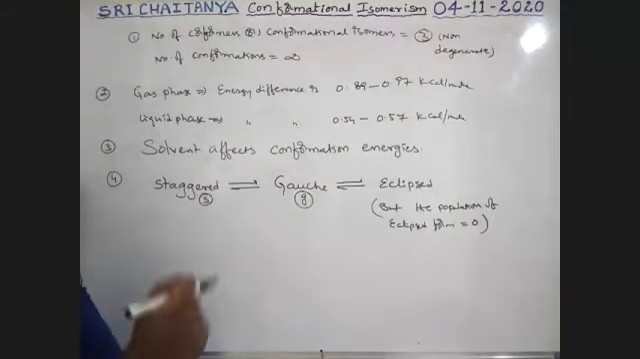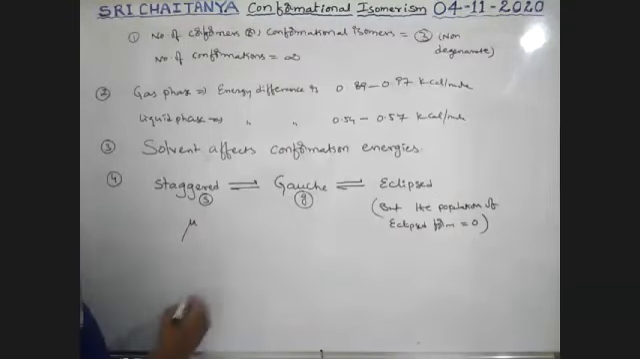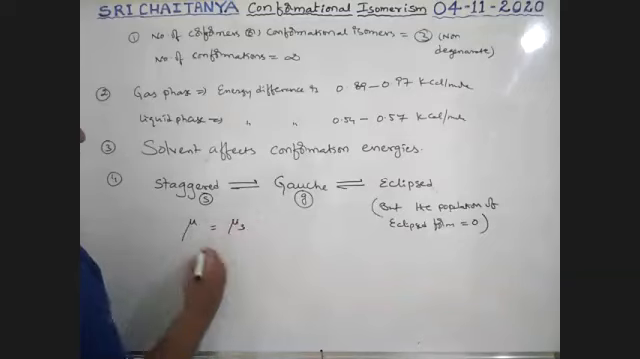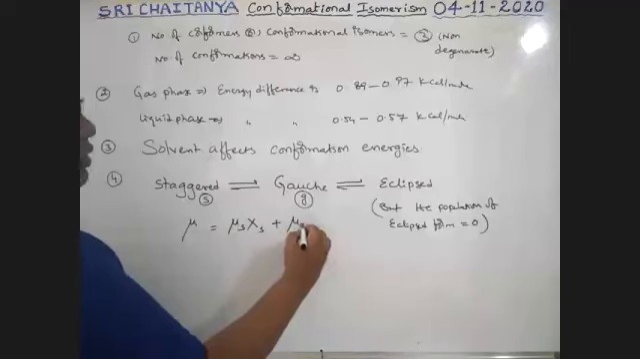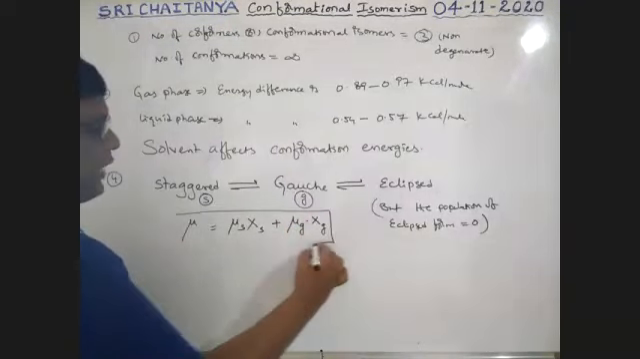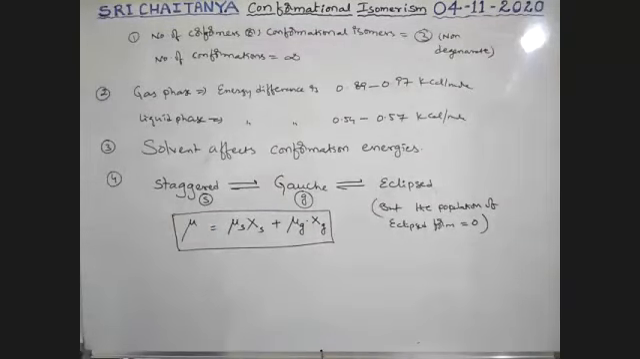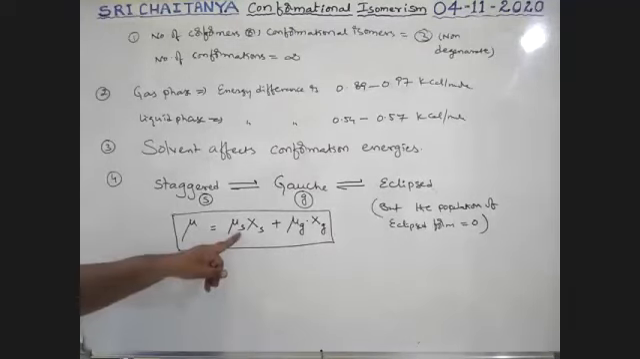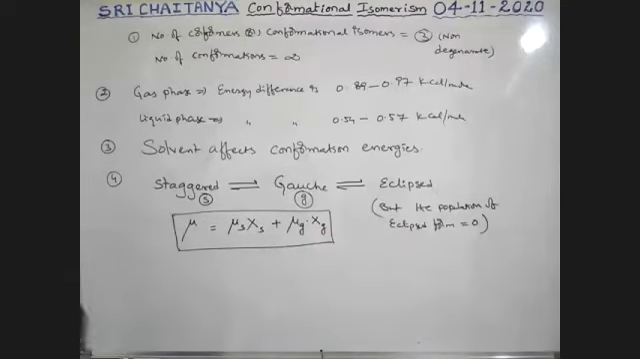Now, how to calculate dipole moment? The dipole moment of this conformation is equal to the dipole moment of the staggered form times the mole fraction of the staggered form, plus the dipole moment of the gauche form times the mole fraction of the gauche form. So this is the way to calculate the dipole moment of N-butane. Okay. Next,